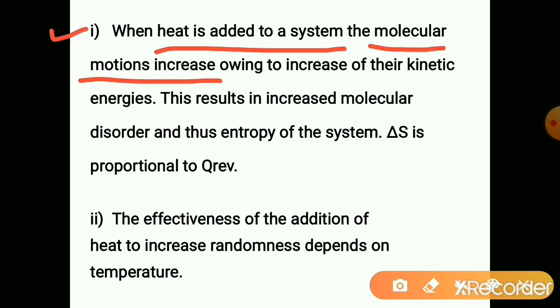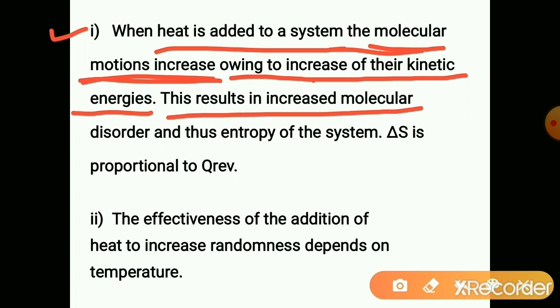Molecular motion is not there in the solid state. Molecules are tightly held, whereas in the gaseous state molecular motions are more because the attractive forces decrease when we heat it. So when heat is added to the system, the molecular motions increase due to increase of their kinetic energies. This results in increased molecular disorder.